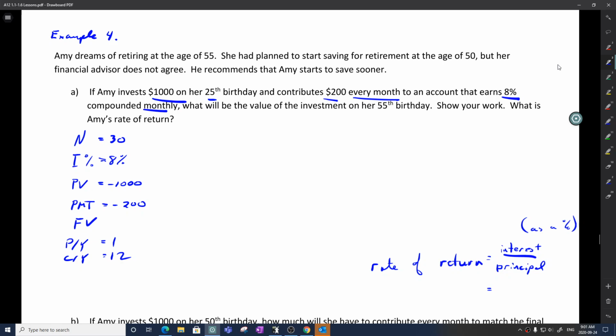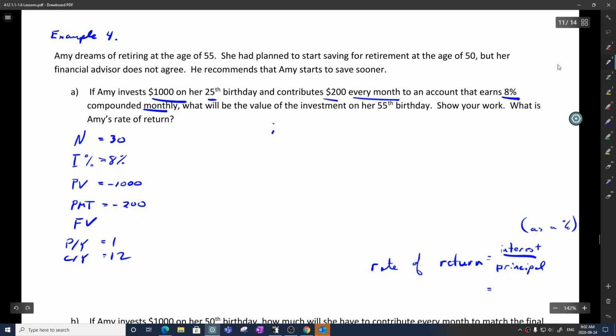But before I get on to this, I'm just going to say rate of return. Now, that was defined a while back. My rate of return can be found as my total interest divided by my principal, and it's expressed as a percent. So we'll get down to that a little bit later. When I take a look at rate of return, I need to calculate the total interest.